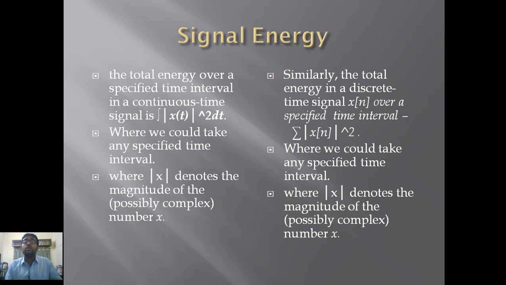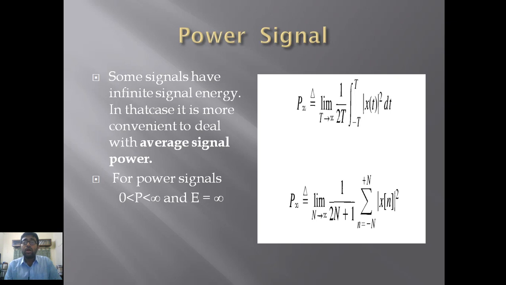If I have to extract the power, I will just divide by the whole time limit. If we take a closer look here, the time limit is from minus T to T, so the total time limit is 2T, the total time through which we have calculated the energy of that signal.